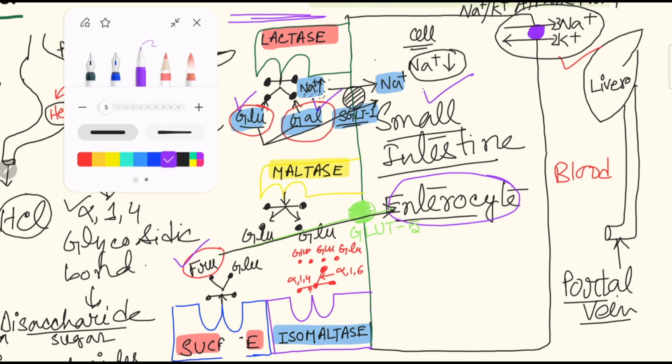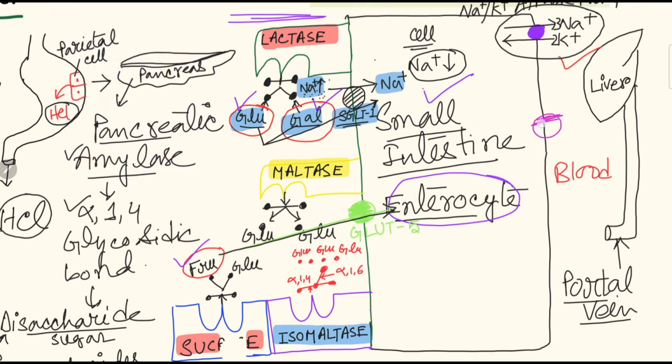Next, there is GLUT2. This transporter will transport three particles. First one is glucose, second one is galactose, and third one is fructose.